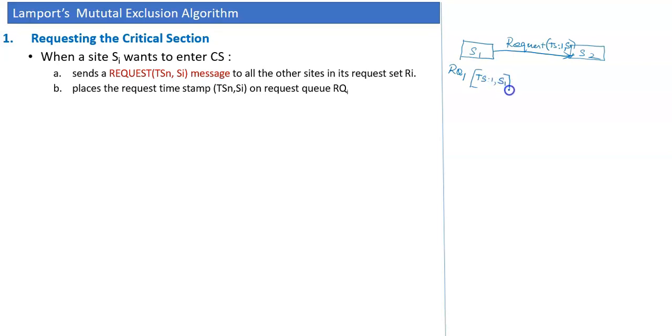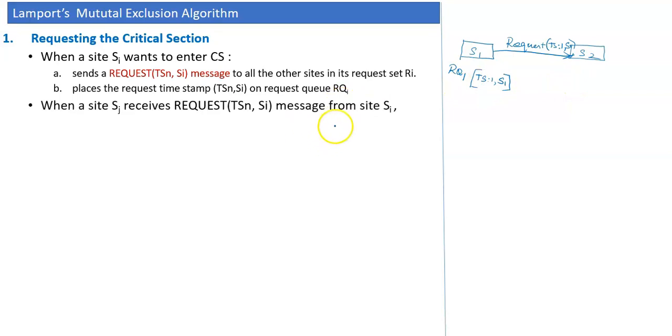Now, on receiving this request, the other site Sj, so let's say this is Si and this is Sj, on receiving the request sent by S1, S2 will update its own request queue RQ2 with the timestamp value sent by S1.